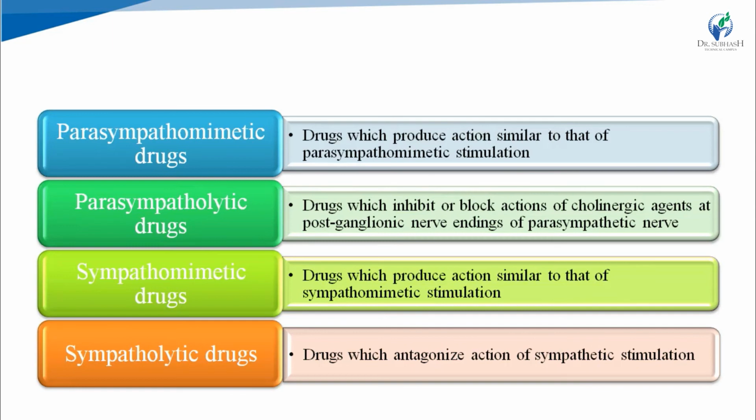And parasympatholytic drugs inhibit or block the actions of cholinergic agents at the postganglionic nerve ending of the parasympathetic nerve. Means the drugs which inhibit or block the actions of parasympathetic stimulation are known as parasympatholytic drugs. Similarly in the sympathetic system, sympathomimetic drugs mimic, means produce action similar to sympathetic stimulation, and sympatholytic drugs antagonize the action of sympathetic stimulation.